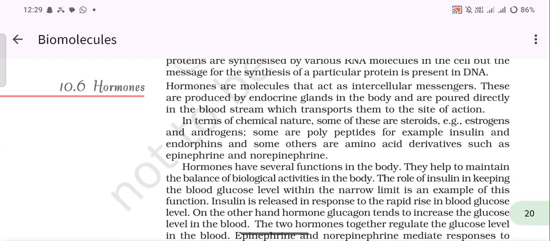So our next topic is hormones. Hormones are molecules that act as intercellular messengers. These are produced by endocrine glands in the body and are poured directly into the bloodstream, which transports them to the site of action. In terms of chemical nature, some of these are steroids, for example, estrogen and androgens. Some are polypeptides, for example, insulin and endorphins, and some others are amino acid derivatives such as epinephrine and norepinephrine.